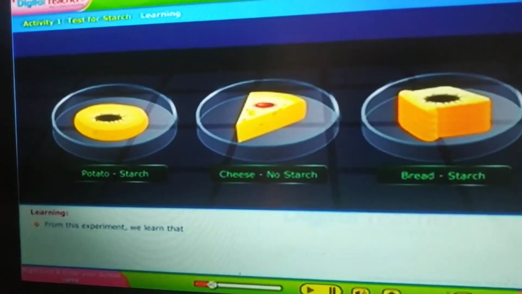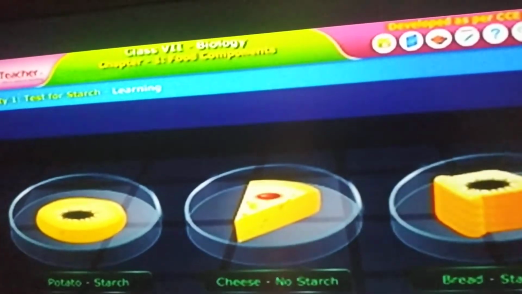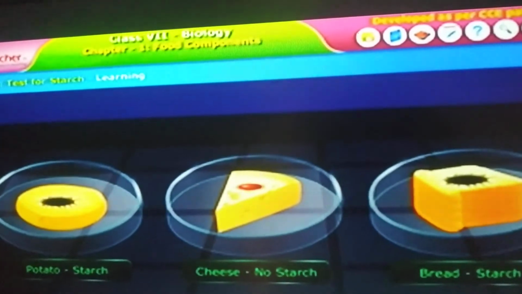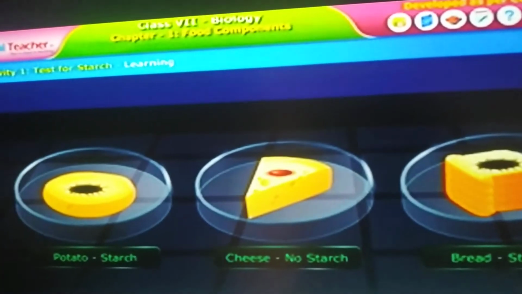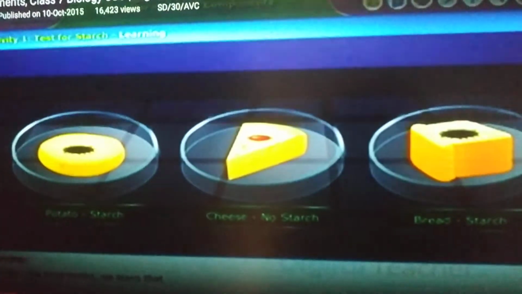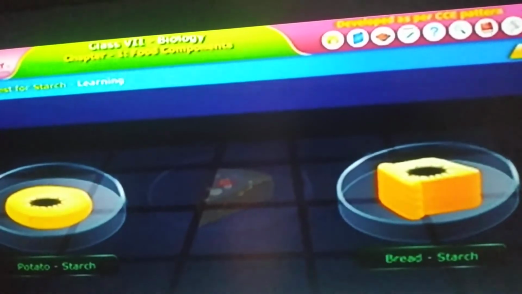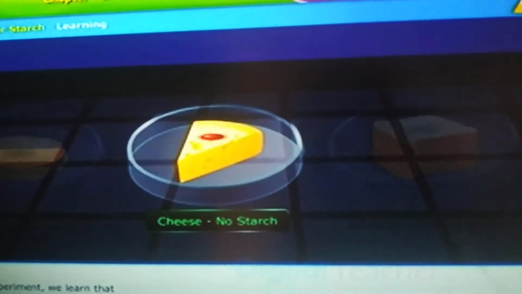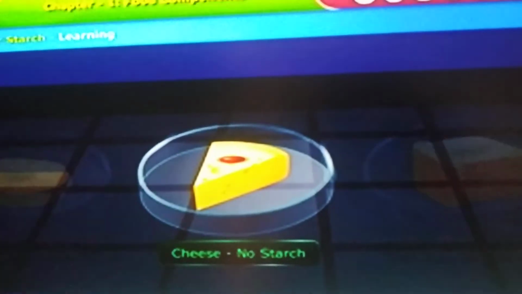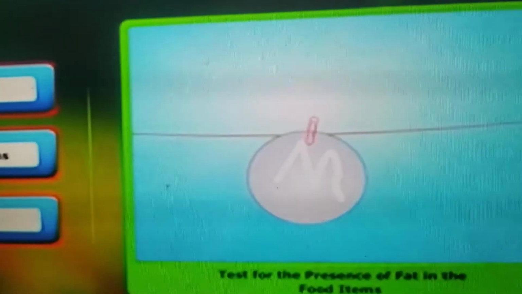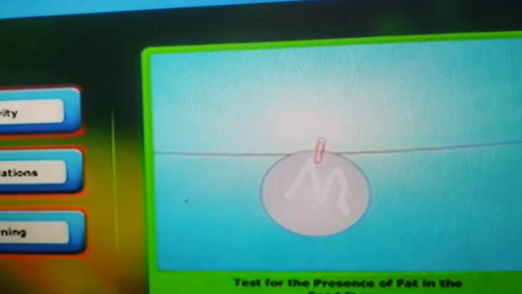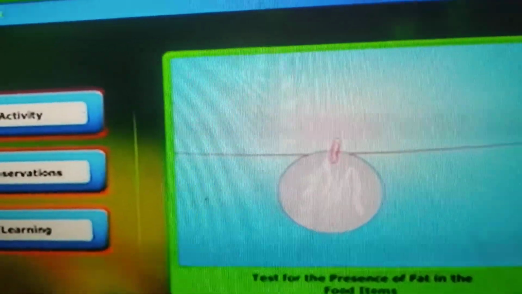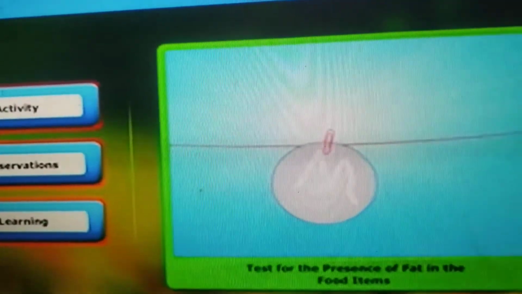From this experiment we learned that the presence of starch changes the red color to blue-black color. If there is no starch, it remains the same, like orange color. Cheese contains no starch, so it is orange in color. What is the second food component, children? First one, carbohydrates. We tested with the iodine test. And the second one is fat.